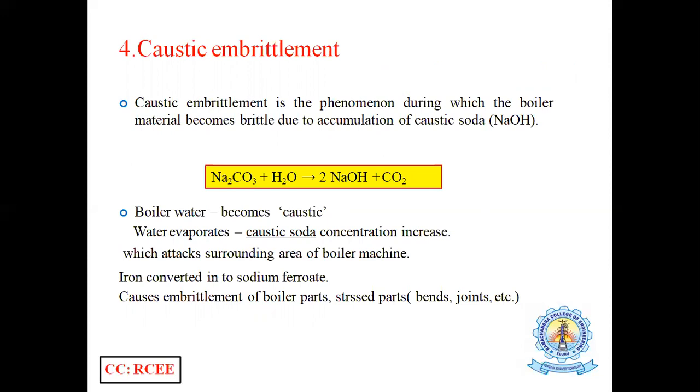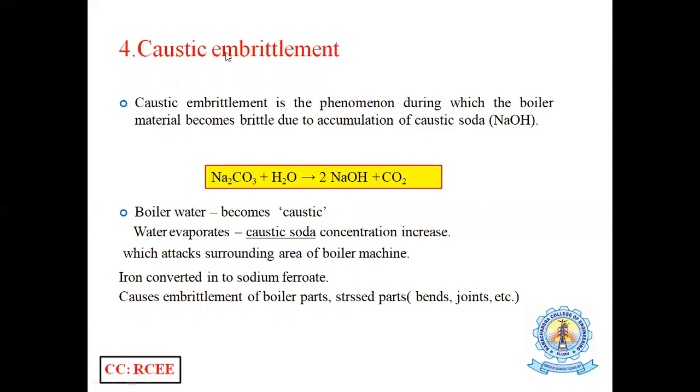Caustic embrittlement is the phenomenon during which the boiler material becomes brittle due to accumulation of caustic soda, that is sodium hydroxide. Embrittlement means small cracks may happen on the boilers.